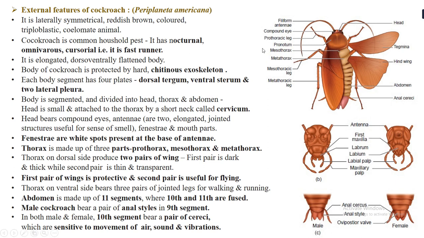The head will bear 2 compound eyes that you can see. It bears 2 antennae. There are 2 elongated antennae present on either side, and the function of these antennae is to sense any kind of smell. Then there is also fenestra and mouth part. Fenestra are white spots which are present at the base of the antenna.